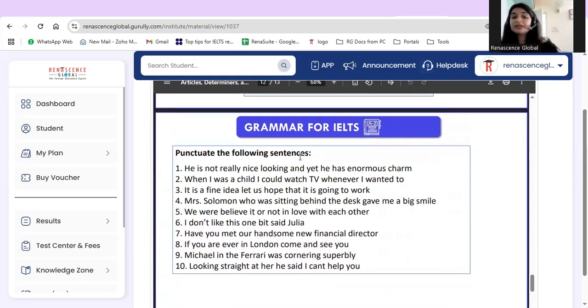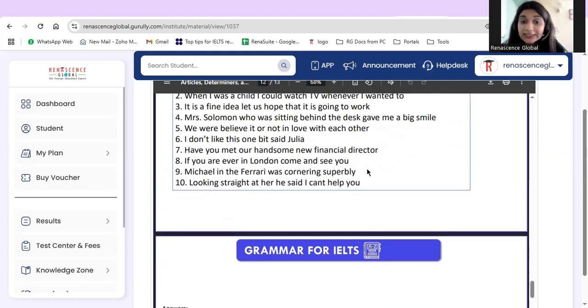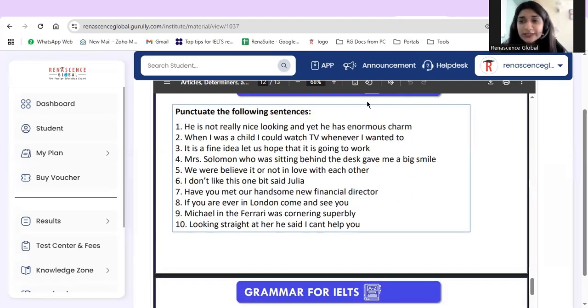Now we have an activity of punctuating sentences. He is not really nice looking, and yet he has enormous charm. It is very certain that at the end of most sentences we will have a full stop as a punctuation mark. But now, he is not really nice looking, and yet he has enormous charm.